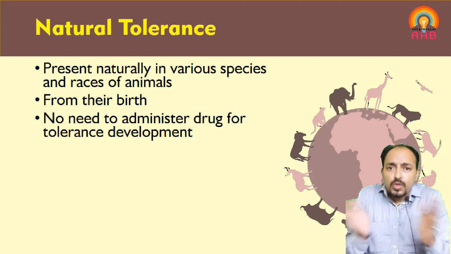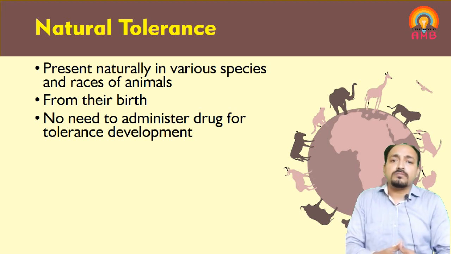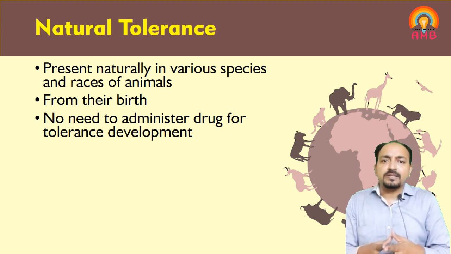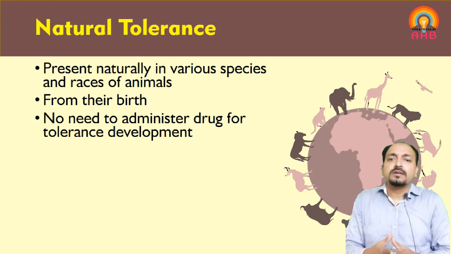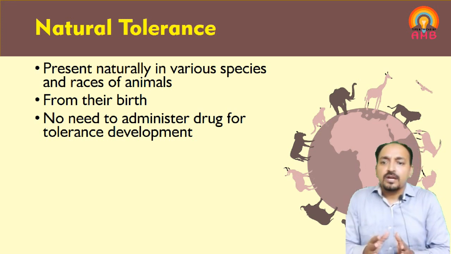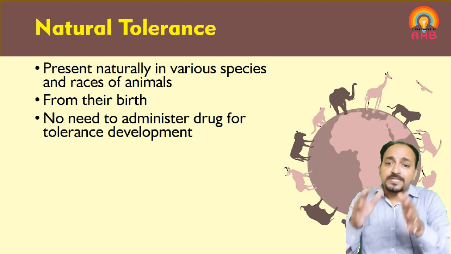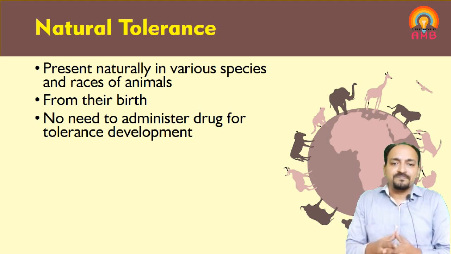That's why there is no need to administer the drug and then tolerance is developed. It is not like that. It is present from birth. There is no need to take the drug by such individuals. Here tolerance is present in the person or animal for that specific drug from birth.